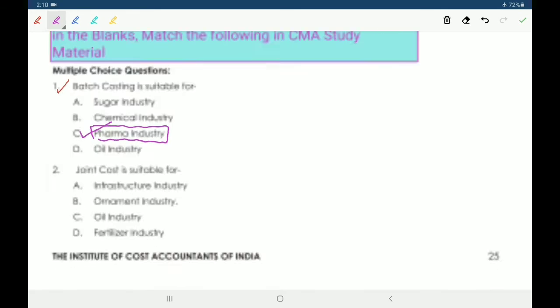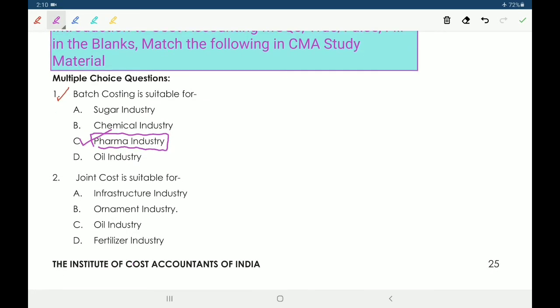Next, second one, joint cost is suitable for option A, infrastructure industry, B, ornament industry, C, oil industry, D, fertilizer industry. Joint cost is suitable for oil industry because byproducts are also produced in the manufacturing of oil.